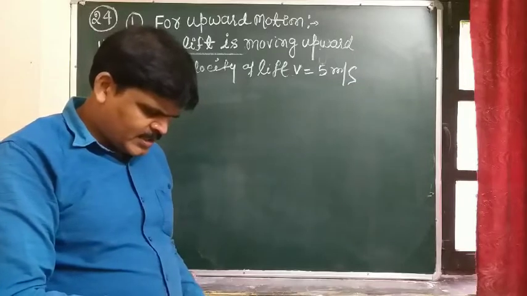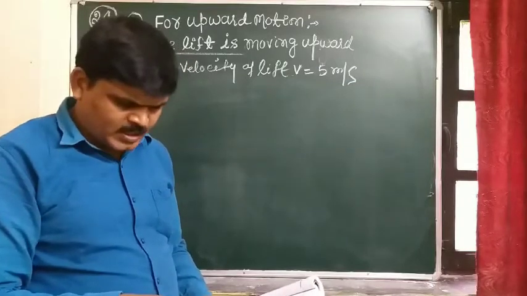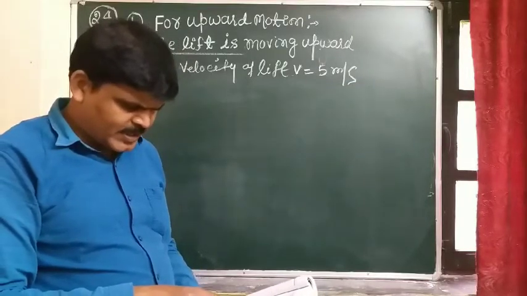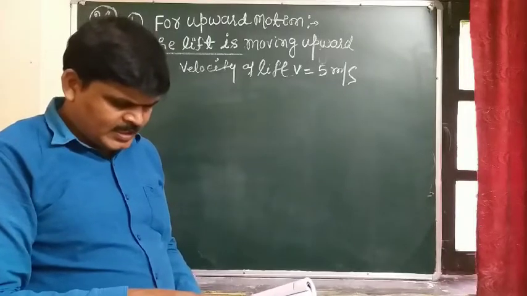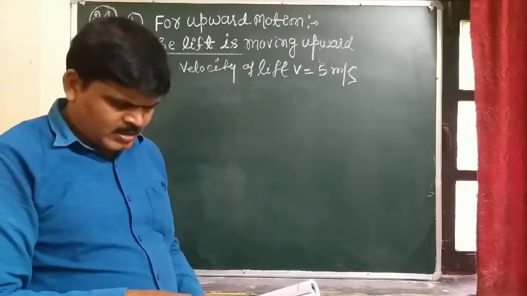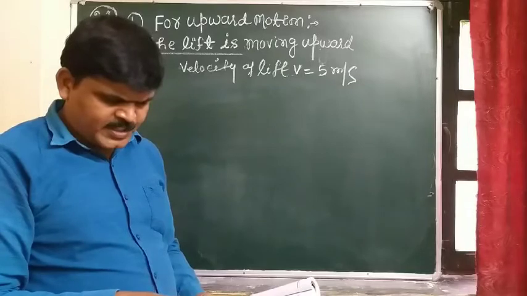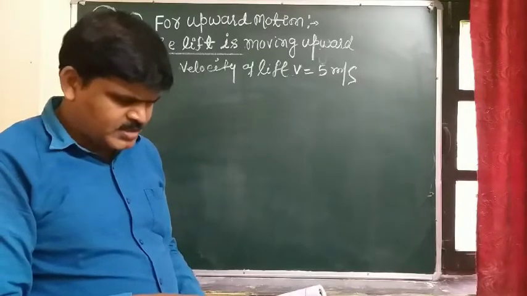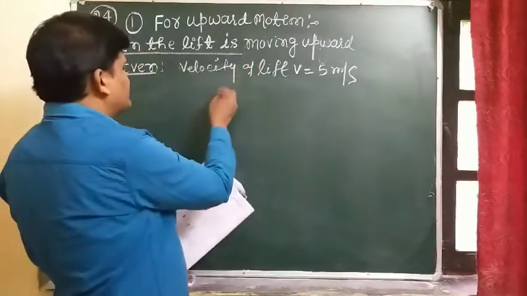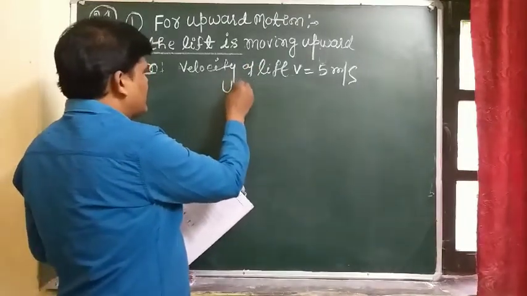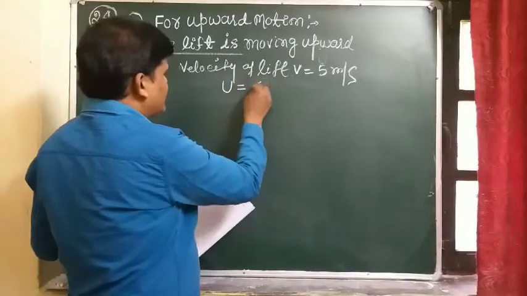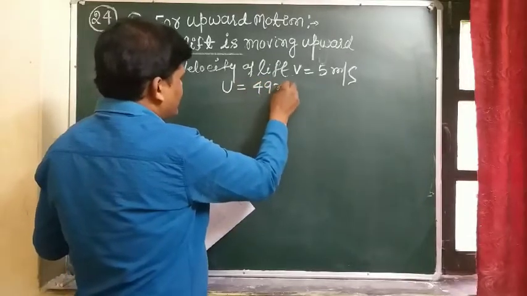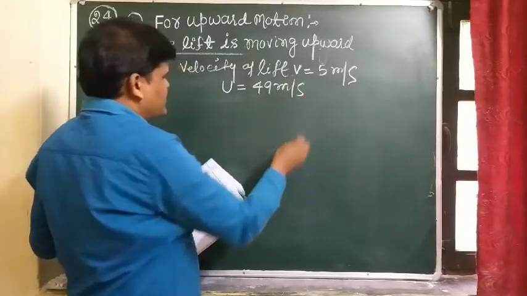If the lift starts moving up with a uniform speed of 5 meter per second and the boy again throws the ball up with the maximum speed he can, how long does the ball take to return to his hand? The initial speed of the ball is already given, which is 49 meter per second.